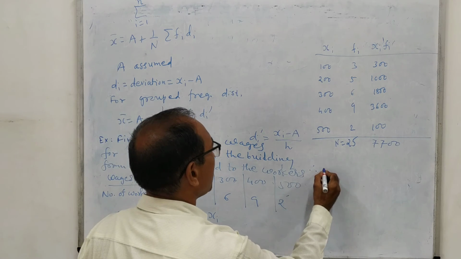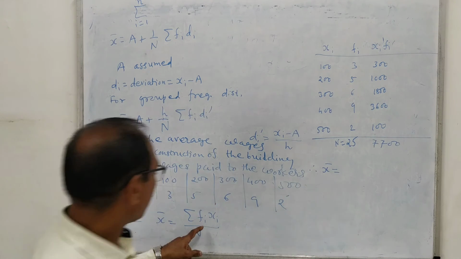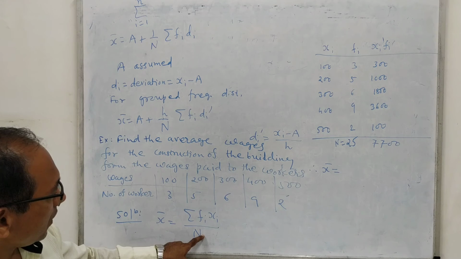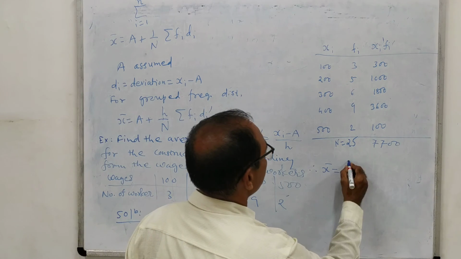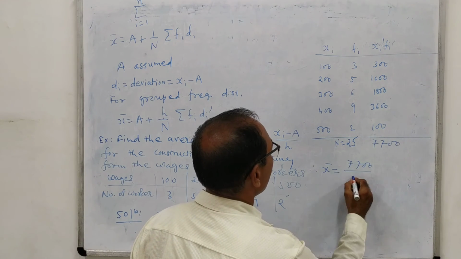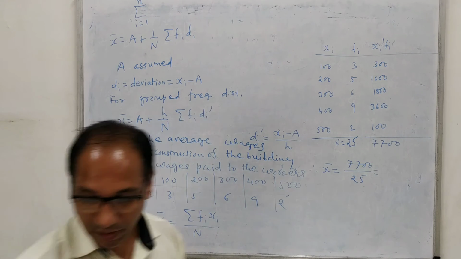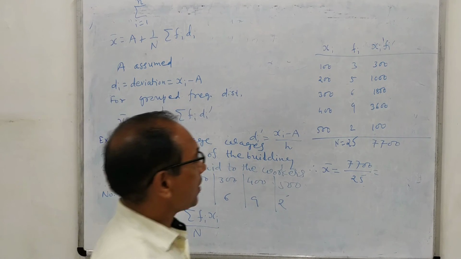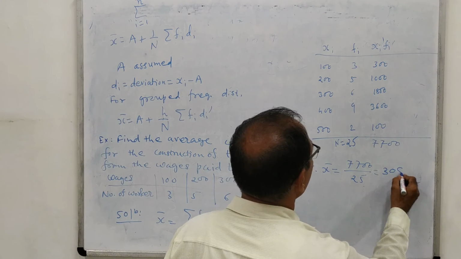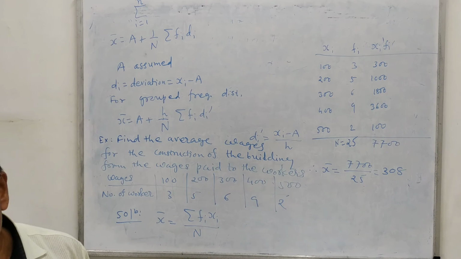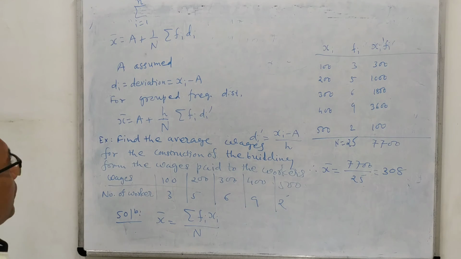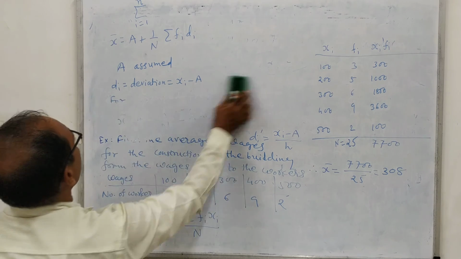Therefore, we have the mean x bar equal to, putting this value in the formula, sigma fi xi is 7700 divided by 25, and after dividing, you find its value equal to 308, and this is the answer. So you can find that the problem becomes very simple in this case. Let us see another example of this kind.